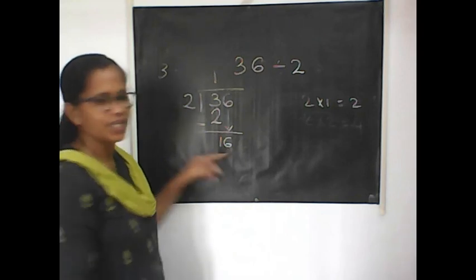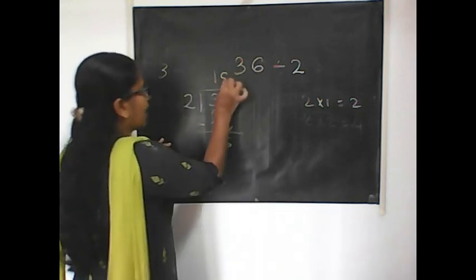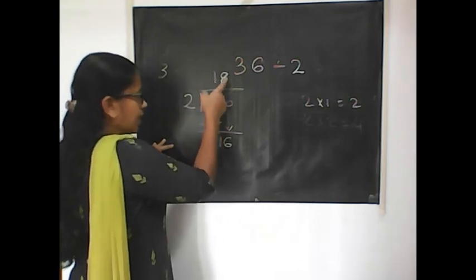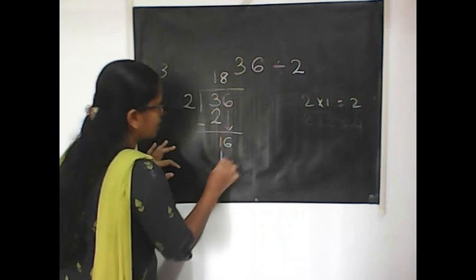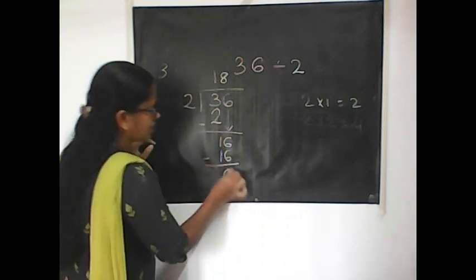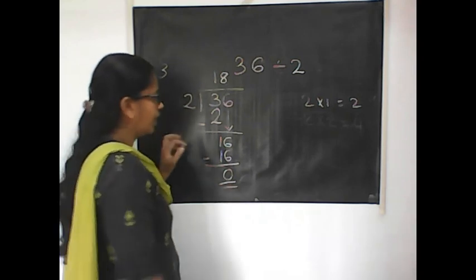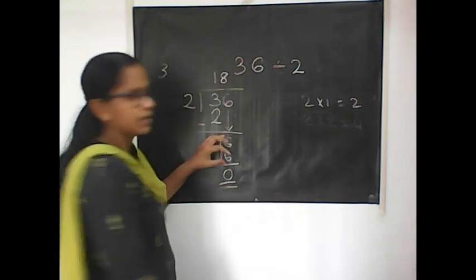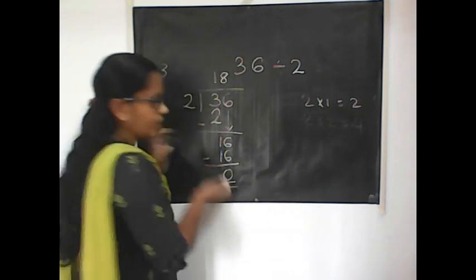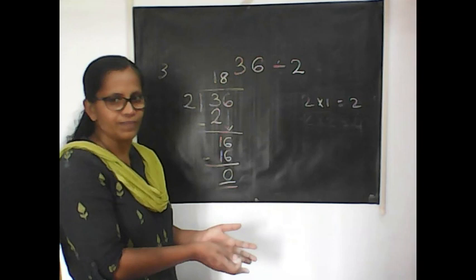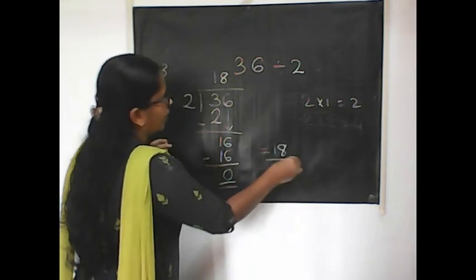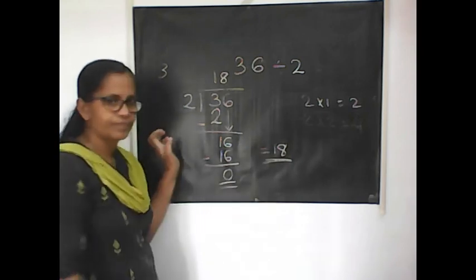So how many times can I take? 2 into 8, that is 8 times. Second step, write the 8 there. Multiply 8 into 2, 8 2s are 16. Write 16 below that. Subtract it. 16 minus 16 is 0. You will get 0. That means no more toffees to be distributed. So we get the quotient as 18. Okay, 18 students will get it.